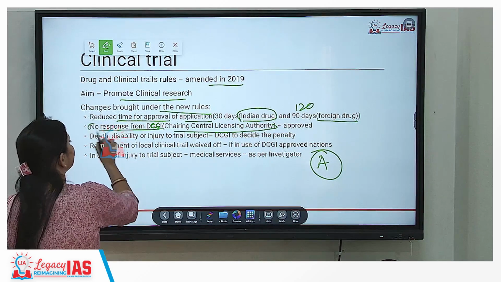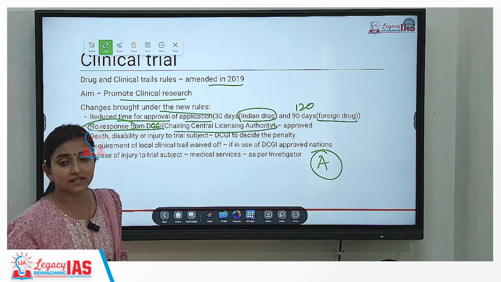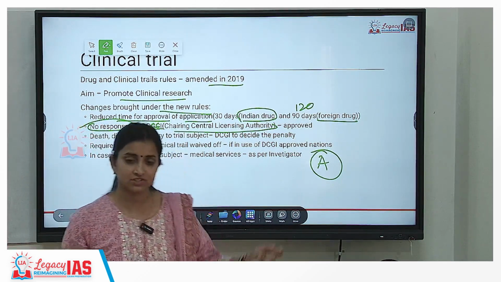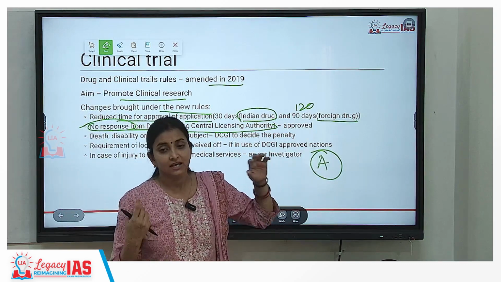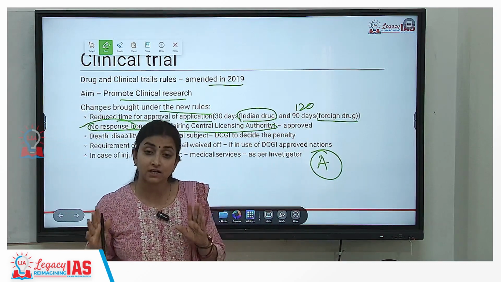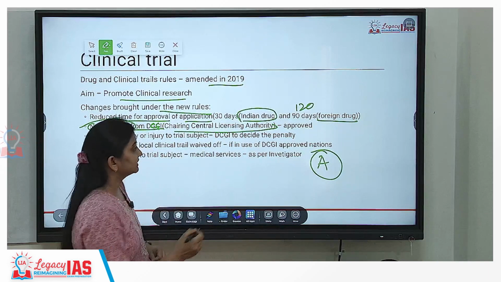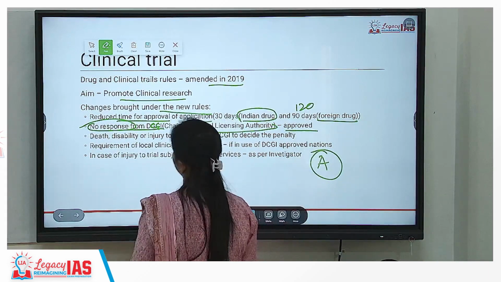Okay? If the pharma company is not getting any response from the Drug Controller General of India in a period of 30 days, the application will be considered approved. Okay? In that case, the application will be considered approved.